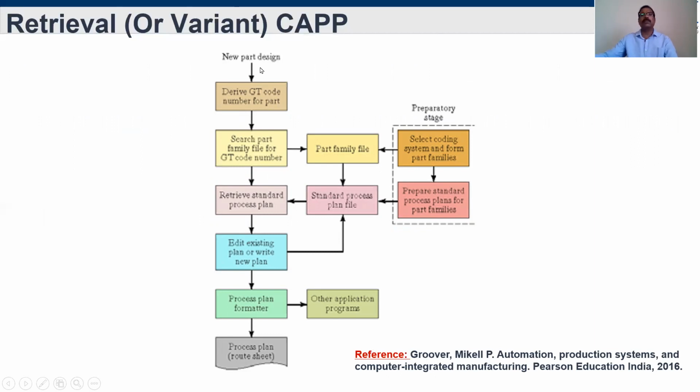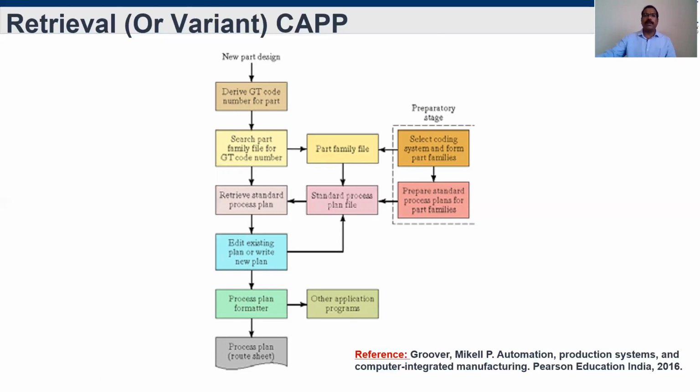Once we get the new part, we first have to do the GT code and number, part coding and classification, as we know. So first we have to do the coding for the particular part design. Then with the part code, it is easy for us to identify whether this part code belongs to a particular group or family or not.